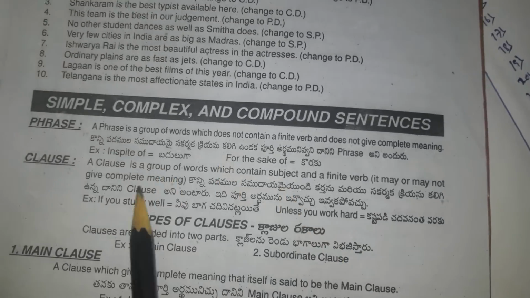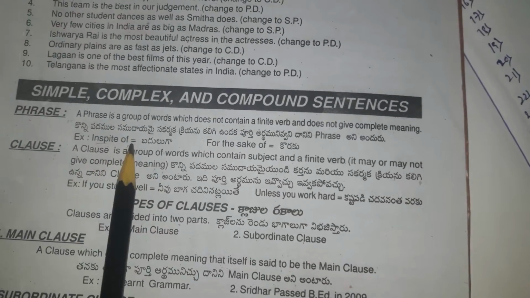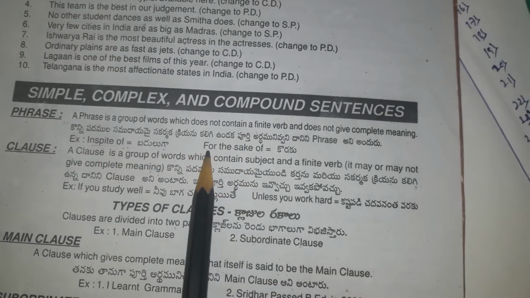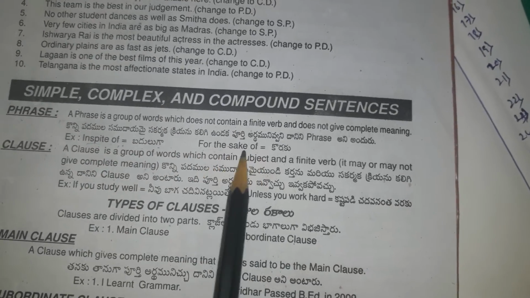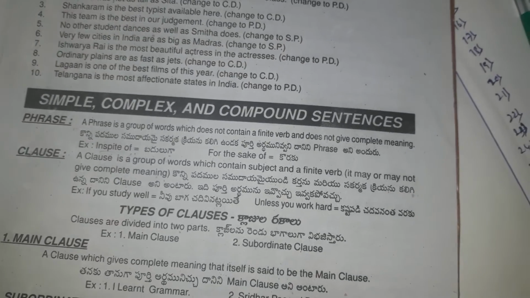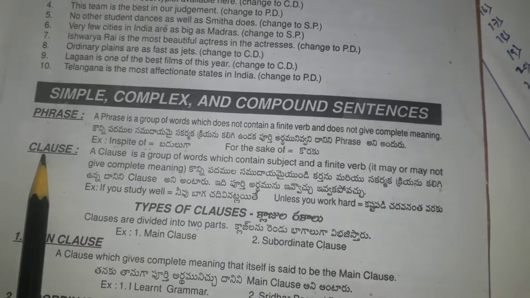For example, see here: in spite of. In spite of means 'badulu'. So, in spite of, for the sake of. These words give the incomplete meaning of a sentence, isn't it?